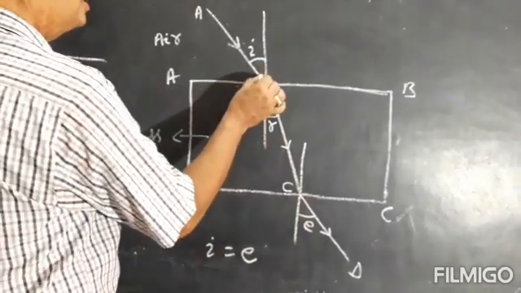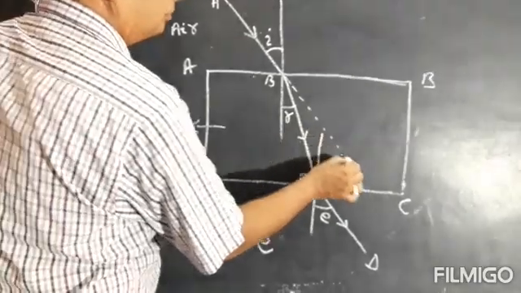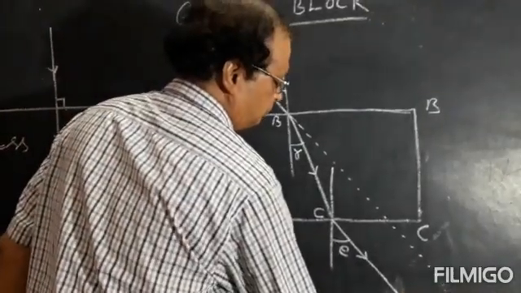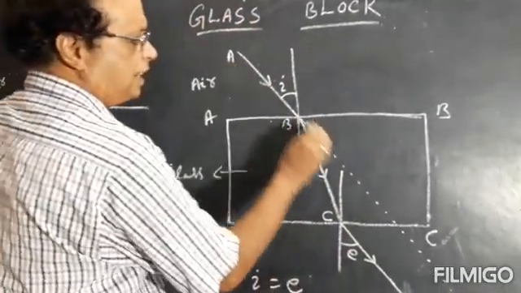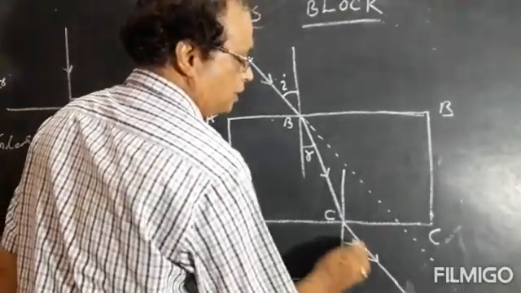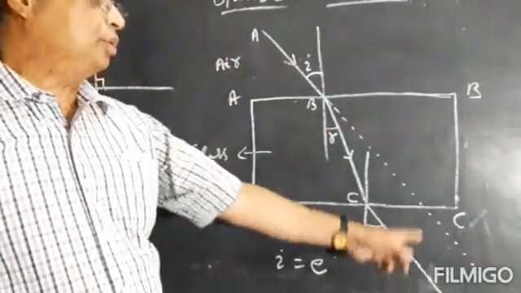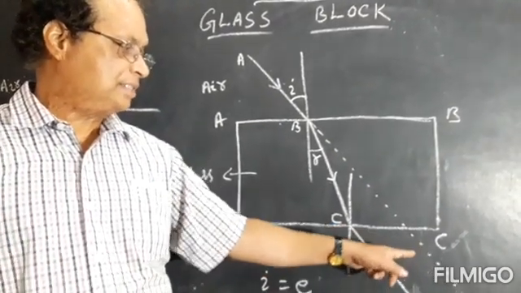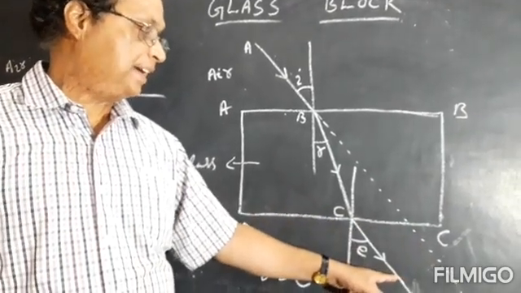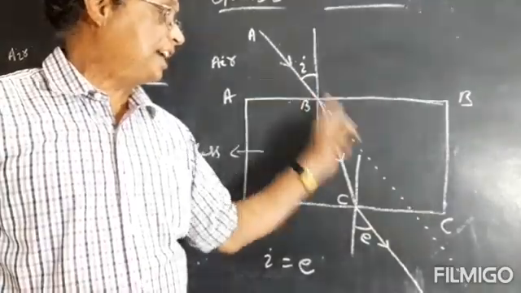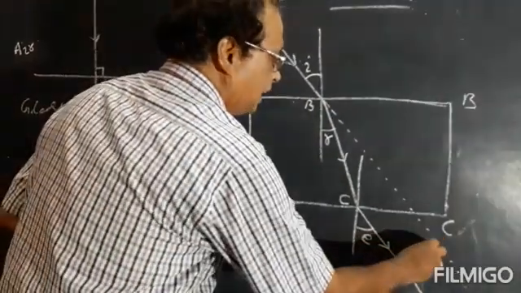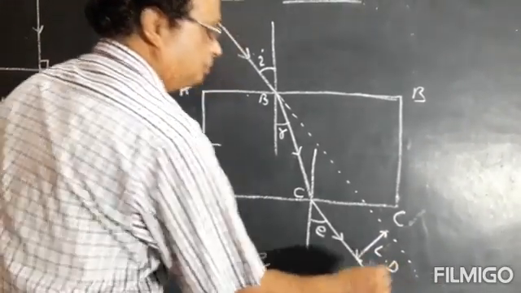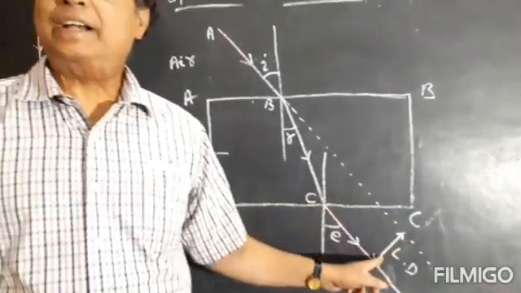Now if you produce this incident ray, this is the initial path of the ray. Now this incident ray produced will be parallel to this emergent ray. Now the perpendicular distance between this emergent ray and this incident ray produced is known as lateral displacement. This is lateral displacement.